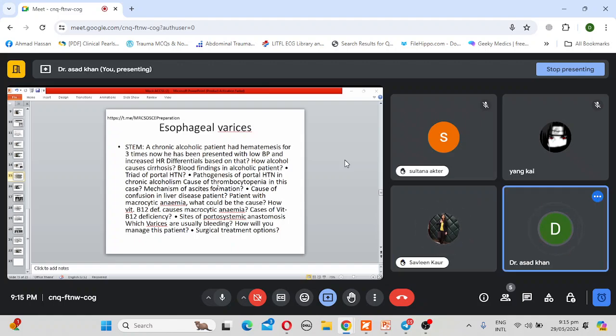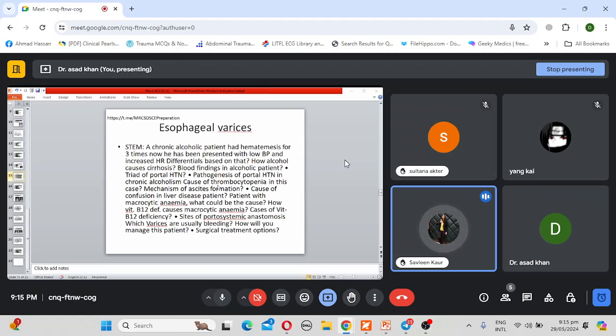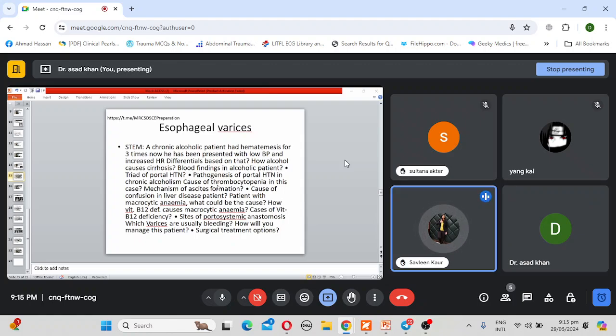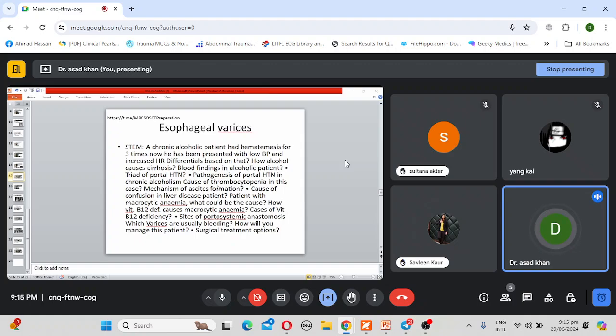Very good. Tell me how the alcohol is metabolized by the liver. Alcohol undergoes catalase reactions, and also there are microsomal oxidizing enzymes and alcohol dehydrogenase. All of them will metabolize alcohol to acetic acid. Very good. Tell me the cause of confusion in this patient. Hepatic encephalopathy. Tell me the management of this patient.